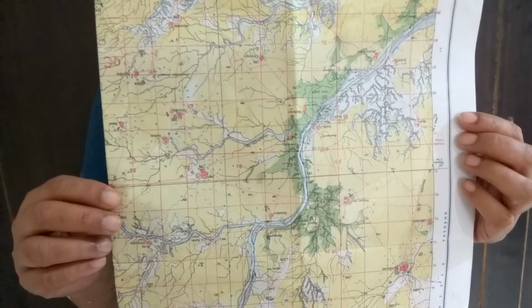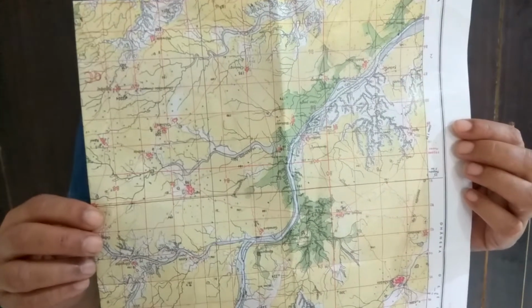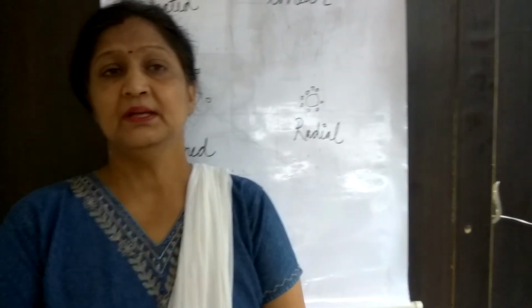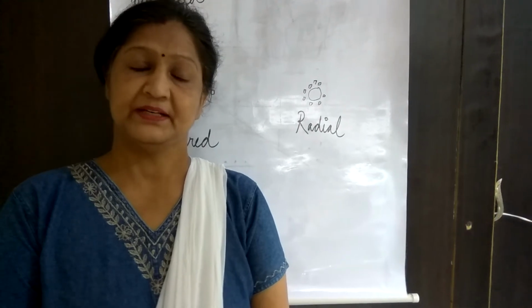The red grid, if you see, at several places, this is the settlement. We call it a settlement. Now, different types of settlement are there in the toposheet. There were different patterns of settlement. One by one we will see the different patterns of settlement.